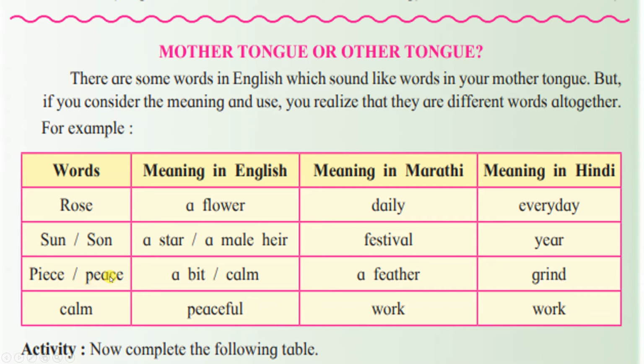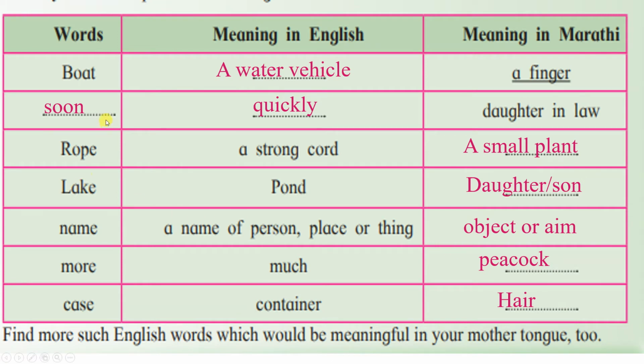Then peace. Peace in English means calm, but in Marathi peace is a feather, and in Hindi it means to grin. Next, calm. Calm means peaceful, but here calm means work in Marathi and also work in Hindi. So like that you can make so many funny things with your mother tongue and English. Now here one more activity is there. Words are given. You have to write down the meaning in English and the meaning in Marathi.